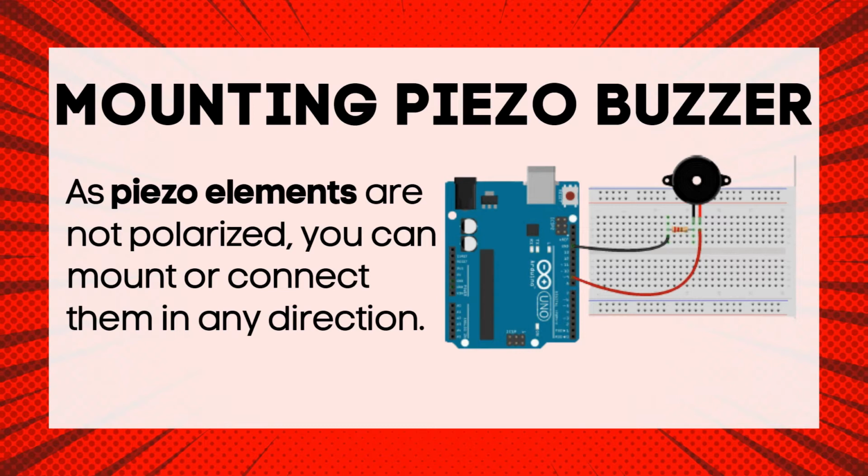A 220 ohm resistor is used to limit the current that flows through the speaker. As you can see, here is a diagram wherein we can see an example of a direct mounting of a piezo buzzer to an Arduino board, using also a breadboard and a 220 ohm resistor.